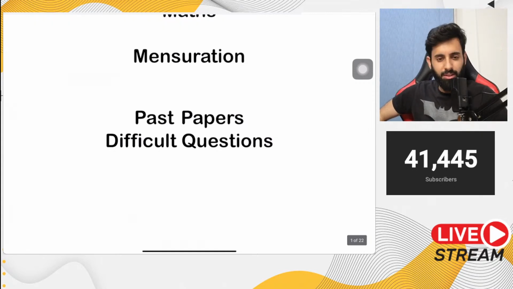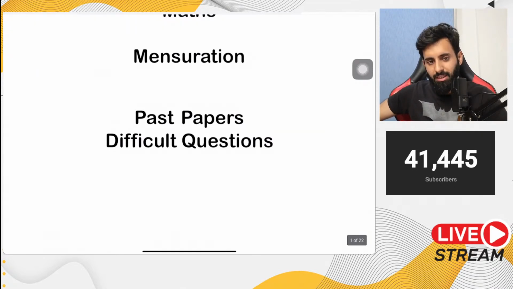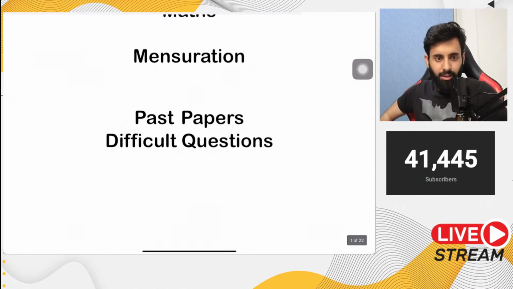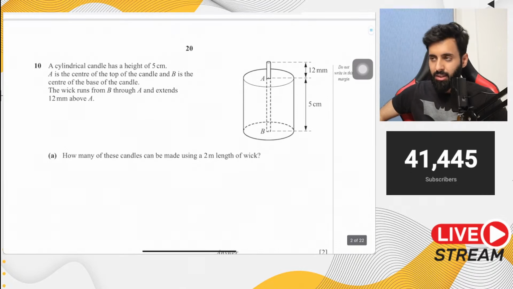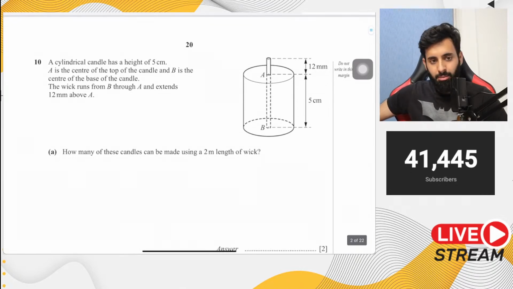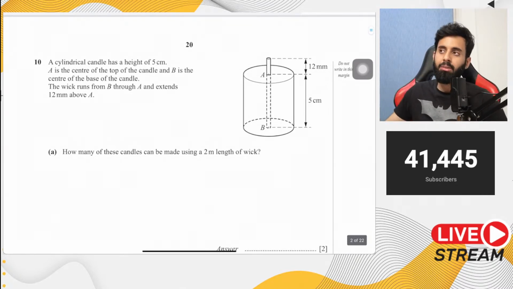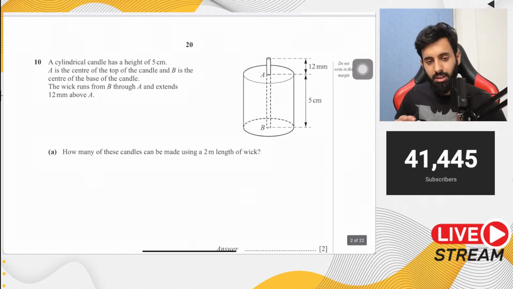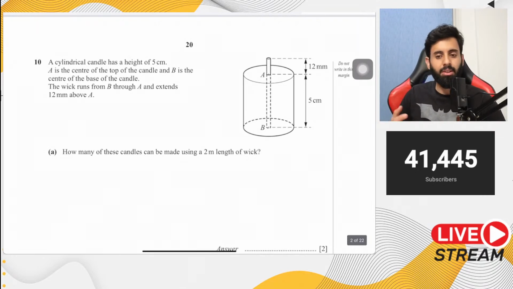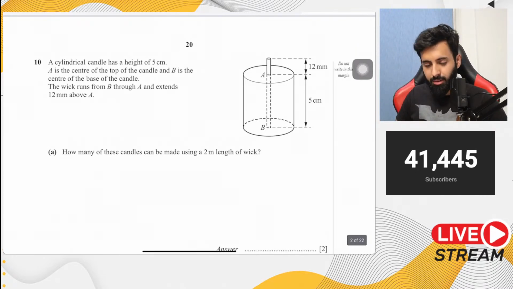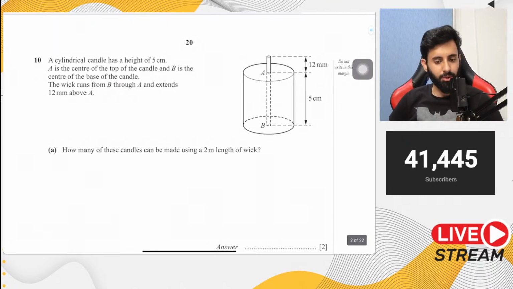And the thing about mensuration is, no matter how much you practice it, your preparation will not be right until you solve past paper questions. Okay. And just because you're unable to solve past paper questions, so let's say you're done with the concepts and now you're unable to solve past paper questions, that does not mean that you need to go back and revise everything. Just keep on solving past paper questions, see what it is that you're unable to solve, see what's the correct way to solve it, and then eventually you will find that momentum and you will then be able to solve more and more questions, inshallah.